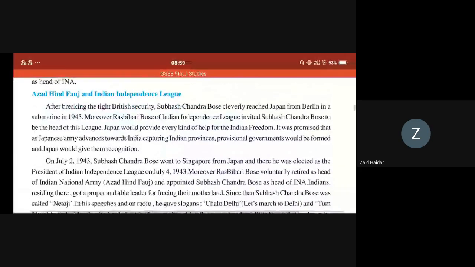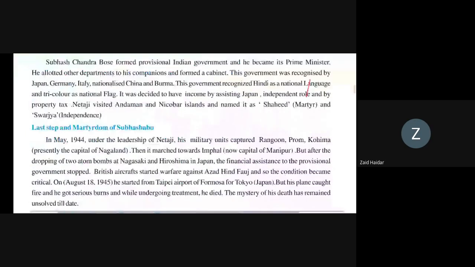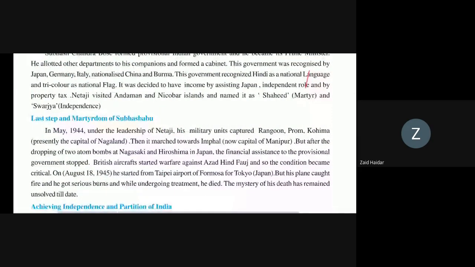Then he established the provisional government. And the last step which was done by Subhash Chandra Bose. See, you don't have to read just now. First of all, I am explaining to you. Okay.